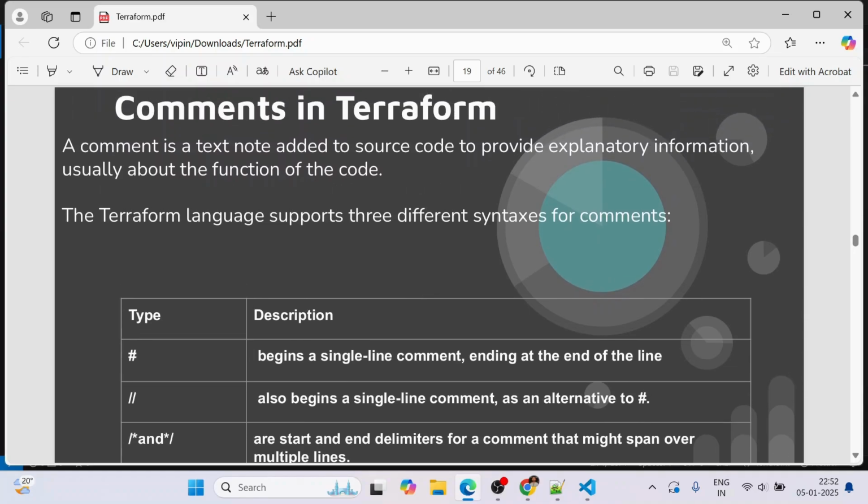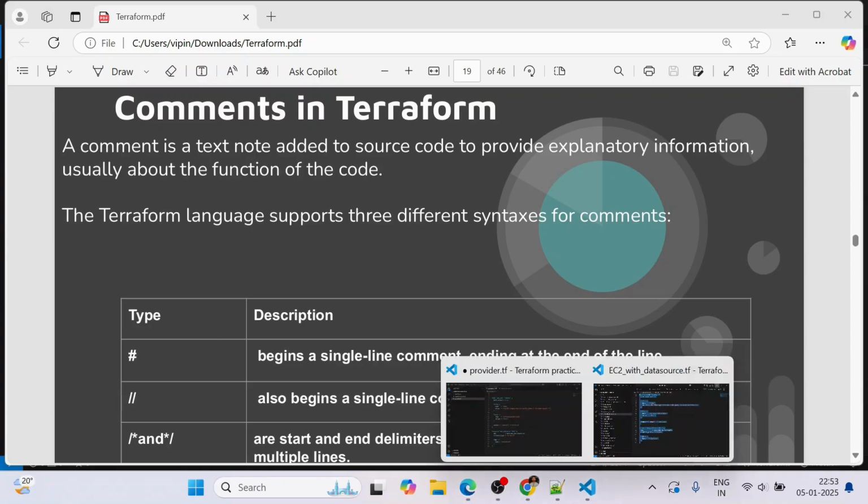Whenever you are writing a Terraform script for production use, it's always good to add comments for all tasks. Whatever script you are developing, add comments so that anyone can easily understand what a specific task or script is going to perform, and what kind of infrastructure it's going to create in real time. So it's always good practice.